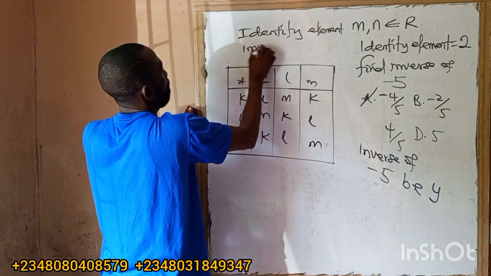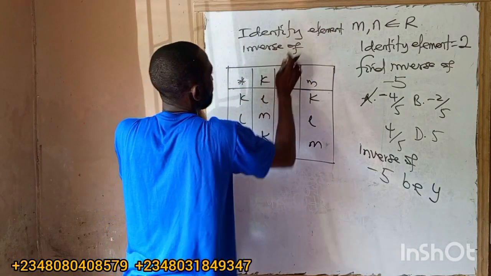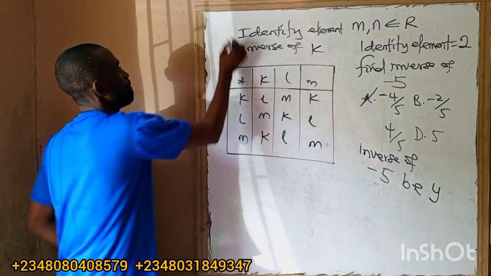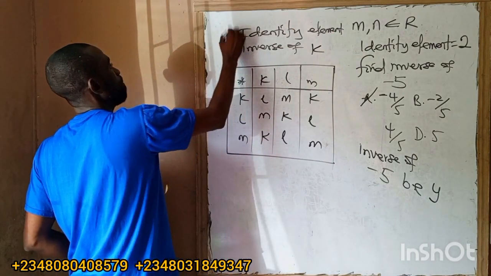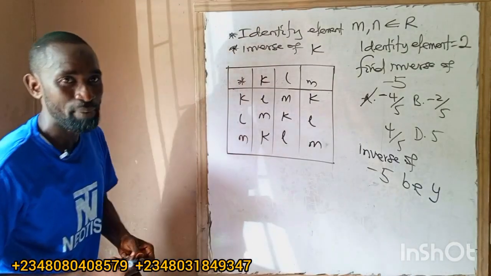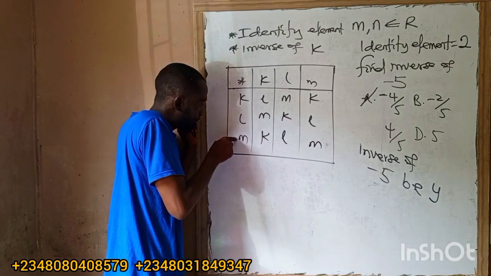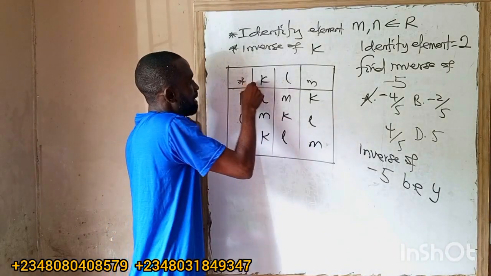And inverse. Let's say inverse of K. So that's the two things we have to find. It could be in tabular form. If it's in tabular form, don't disturb yourself. Now then we have K, L, M. Are you with me? K, L, M.